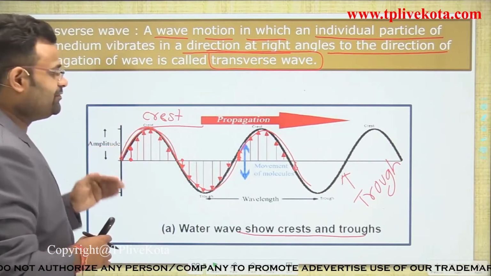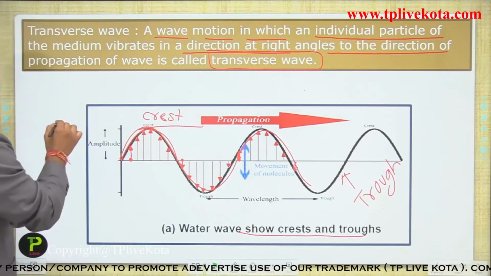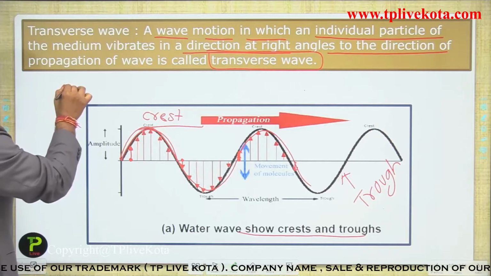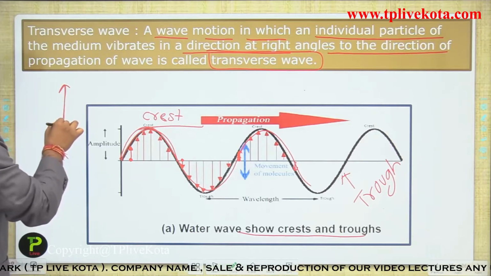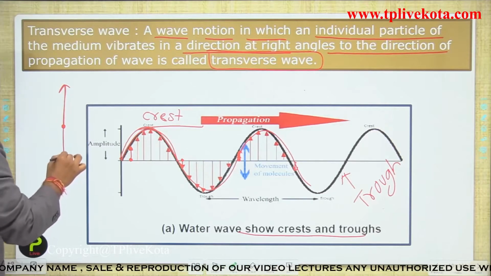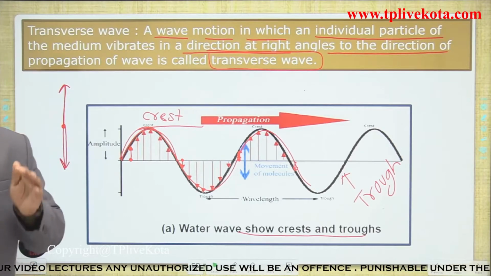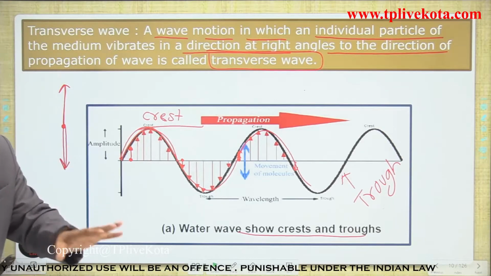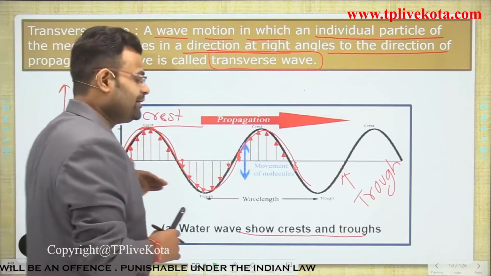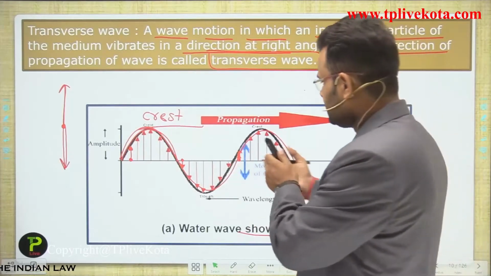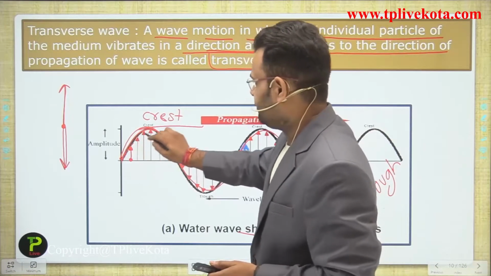The particle starts to vibrate about its mean position like that. The particle first moves up, then moves down in the opposite direction, and returns to the same position. Then one vibration of the particle is complete, and in that time the wave travels some distance and forms that type of wave.